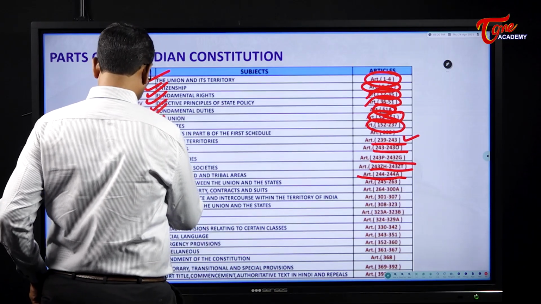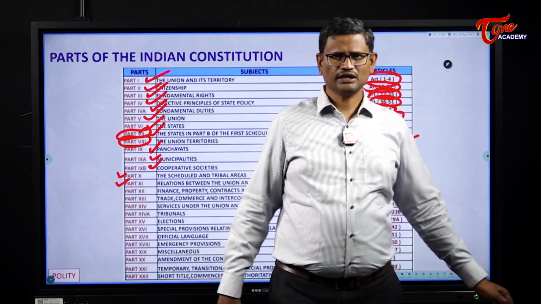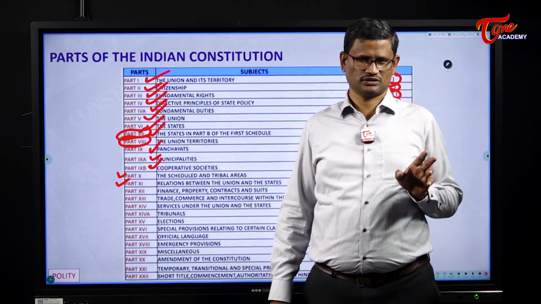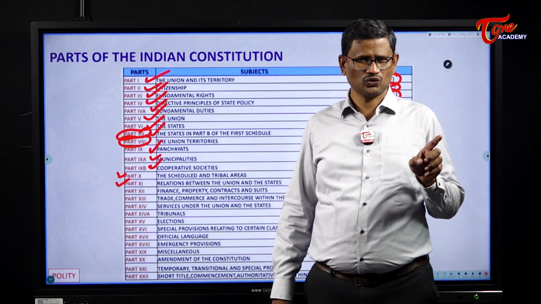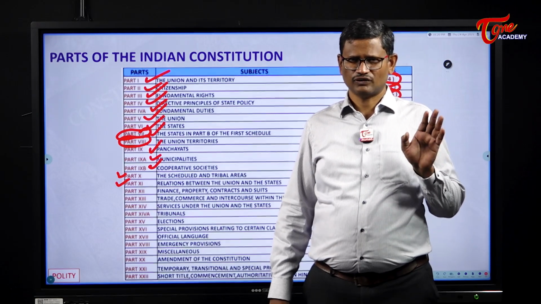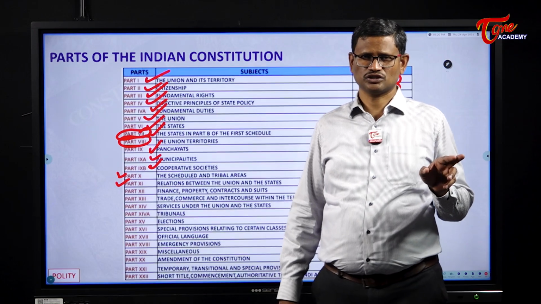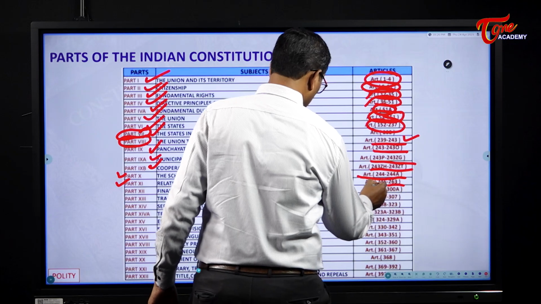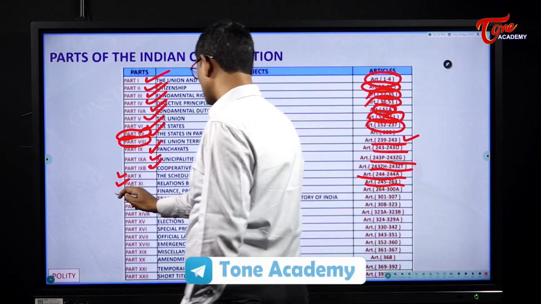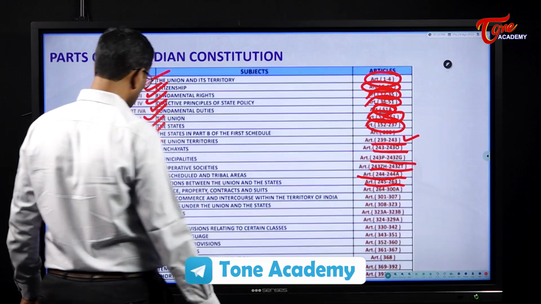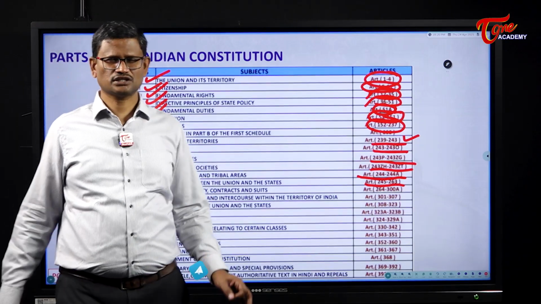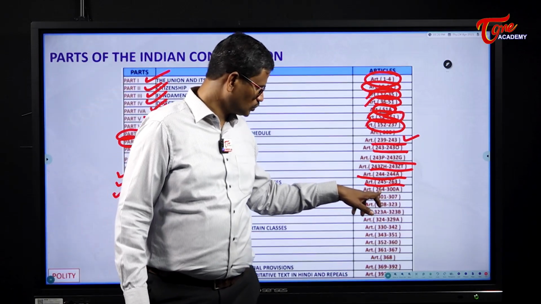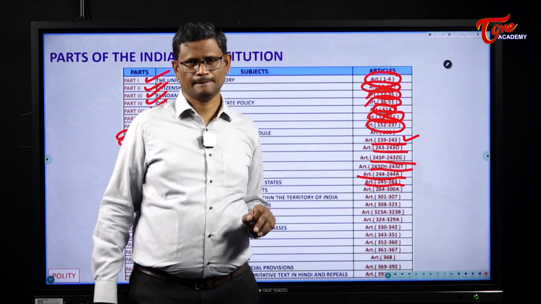The next one, Part 11. Part 11 deals with the center-state administrative relations and the center-state legislative relations. Center-state legislative and administrative relations are dealt with by Part 11 of the Indian Constitution, from Articles 245 to 263. Then Part 12. Part 12 of the Indian Constitution deals with center-state financial relations, and the articles are from Article 264 to 300A.